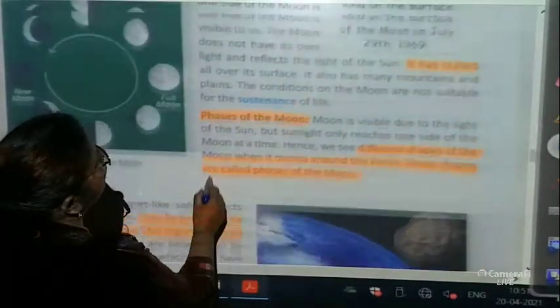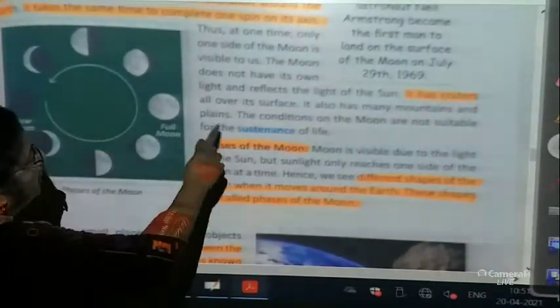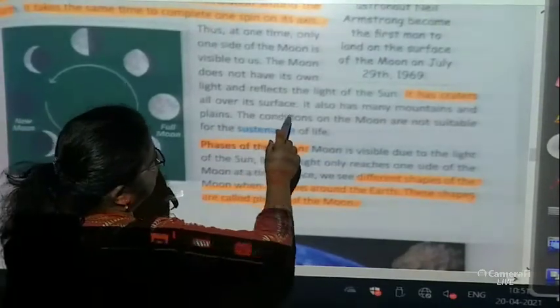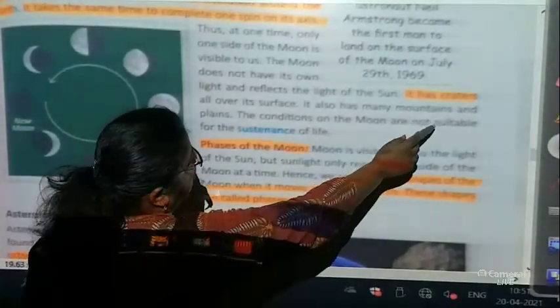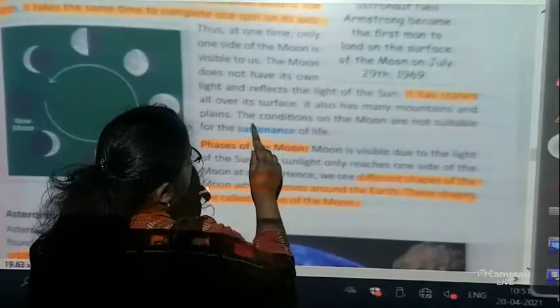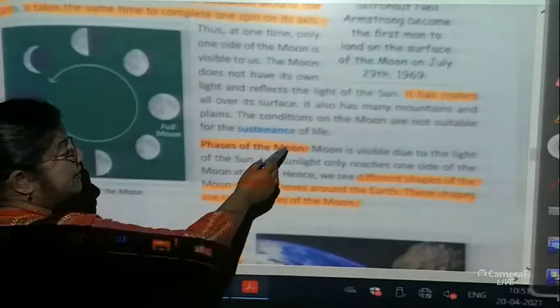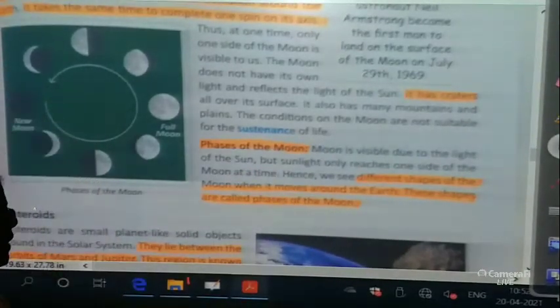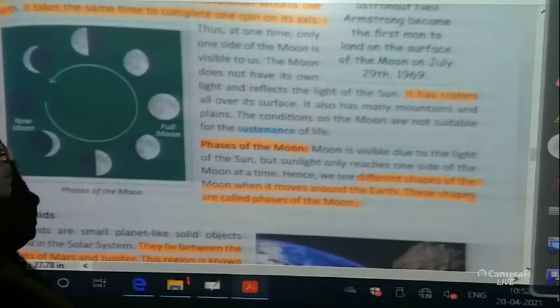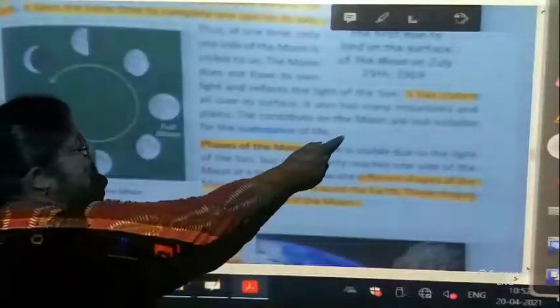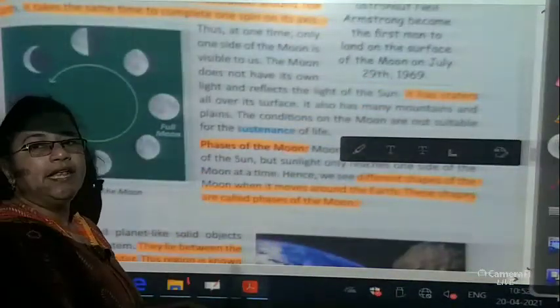It has craters all over its surface. It also has many mountains and plains. The conditions on the moon are not suitable for the sustenance of life. Now, what are craters? Craters are big holes, kind of bowl shaped holes. Okay, children, so we can keep it till here and we will read phases of moon in the next chapter.